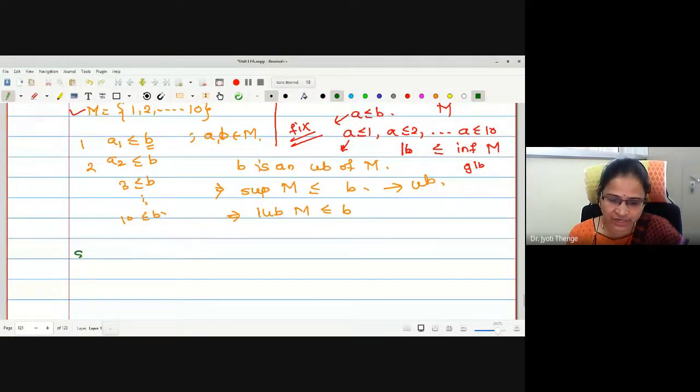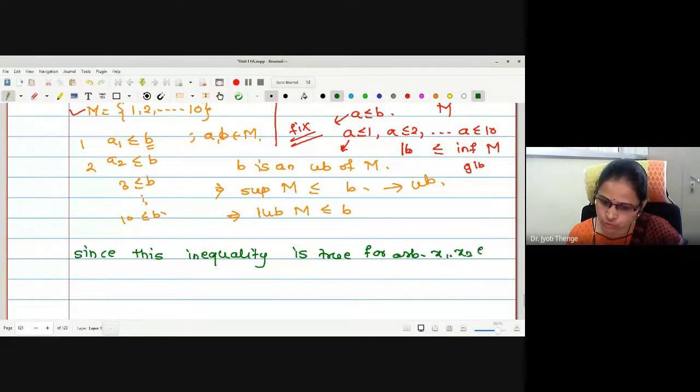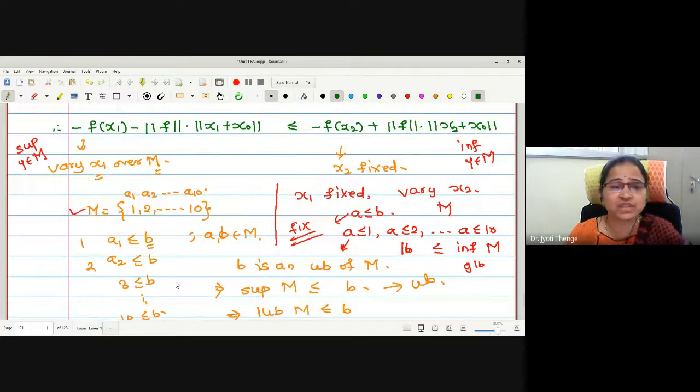Okay, here what I will write. Since this inequality is true for arbitrary x1, x2 in M, we see that with this inequality, A less than or equal to B, what we were going to observe is supremum of M is less than or equal to infimum of M.